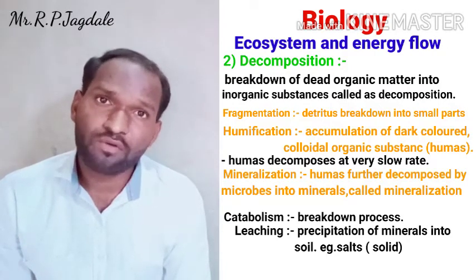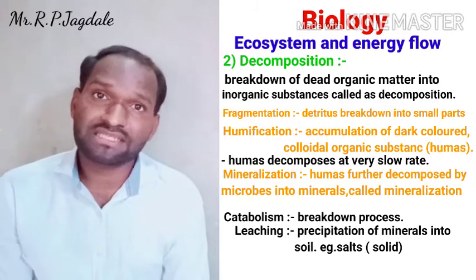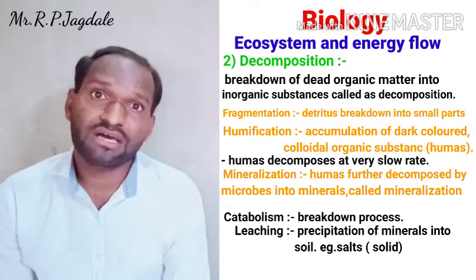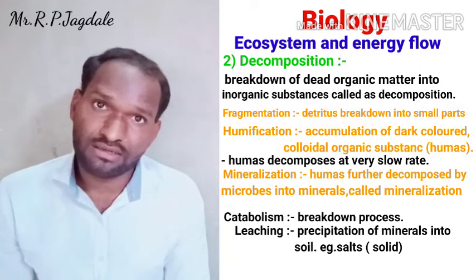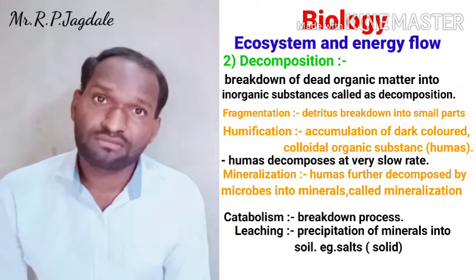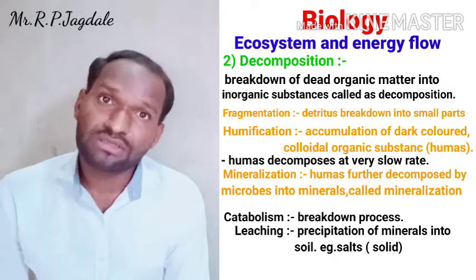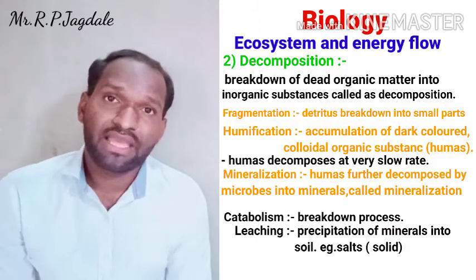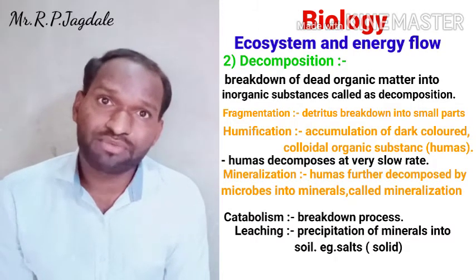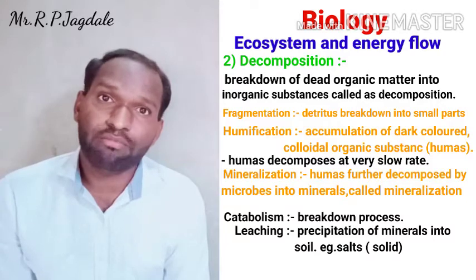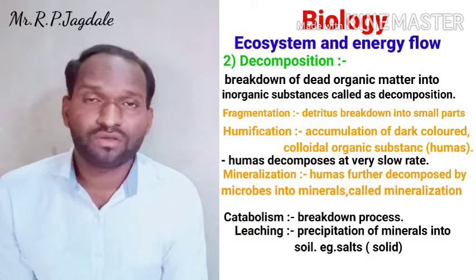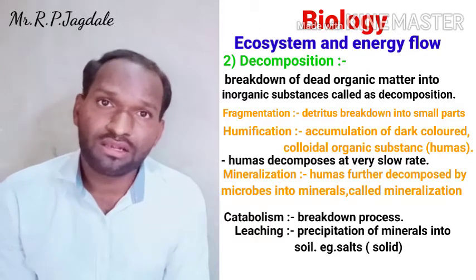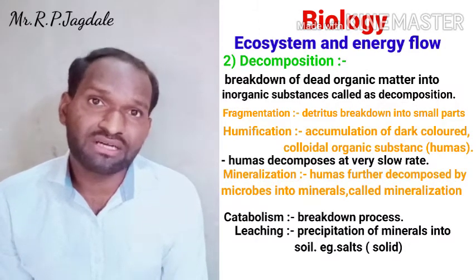Now, leaching means what? Whatever minerals are produced in decomposition finally go into the soil material, and when there is rain, by that pressure, the minerals go deeper and deeper into the soil, and after some time the minerals precipitate. When mineral precipitation takes place under the soil, after some time it becomes solid.